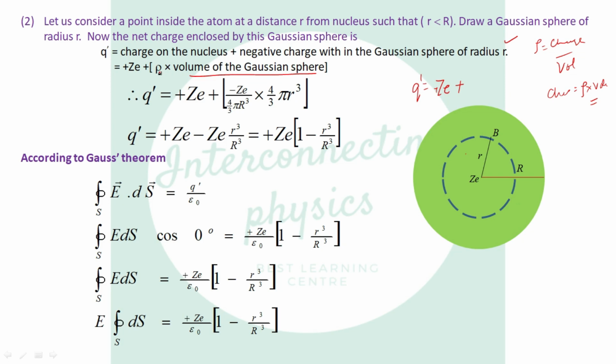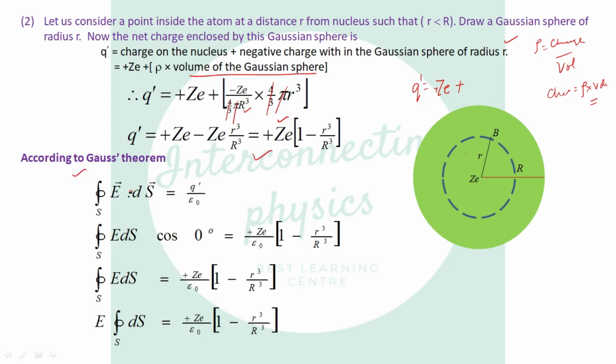And what is rho? It is the charge divided by volume. Charge is minus Ze, and the whole volume of the given atom is 4/3 pi capital R cubed. Rho is the volume charge density of the complete atom. Now the volume of the Gaussian sphere is 4/3 pi r cubed. 4/3 cancels out with 4/3, pi cancels out with pi. So the result is minus Ze r cubed over capital R cubed. Take Ze common, the result is Ze times 1 minus r cubed divided by capital R cubed.